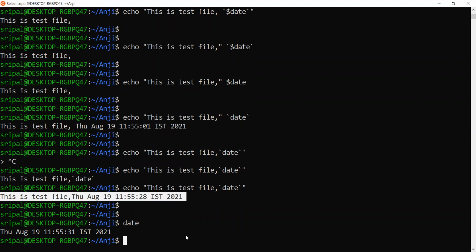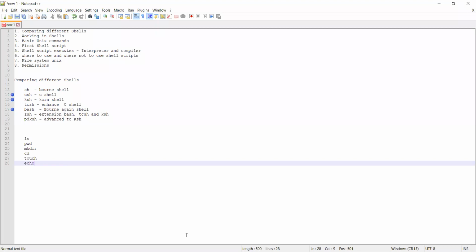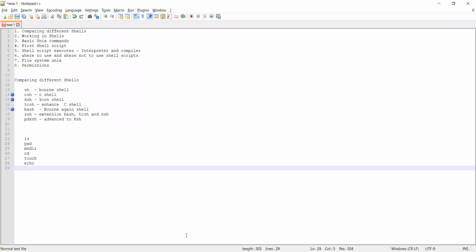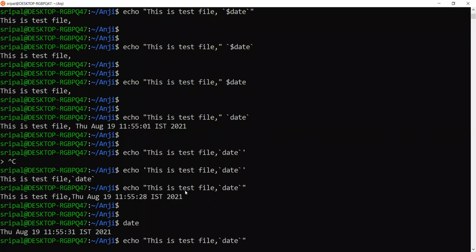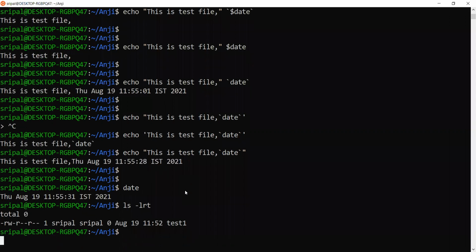So this is something that we can list down. We used echo and commands to invoke. How to invoke commands? With an echo statement. And think about this: I wanted to write this content to a file that we created, test1.